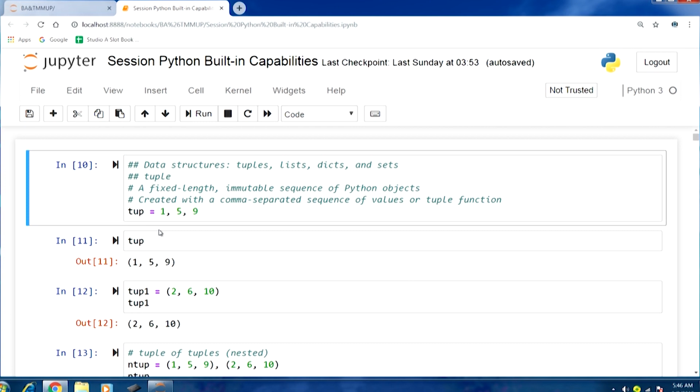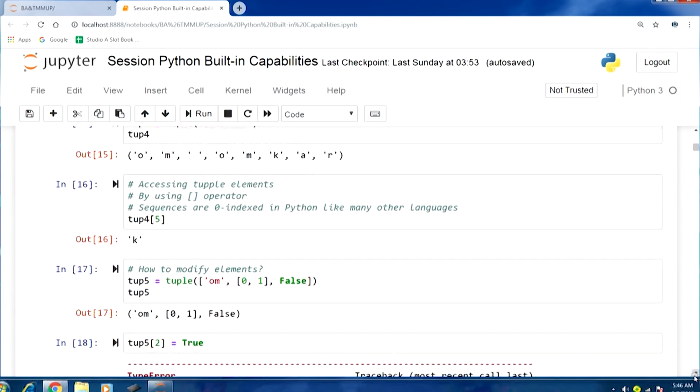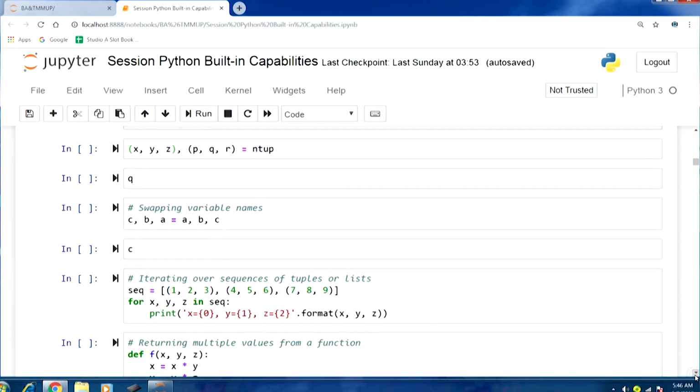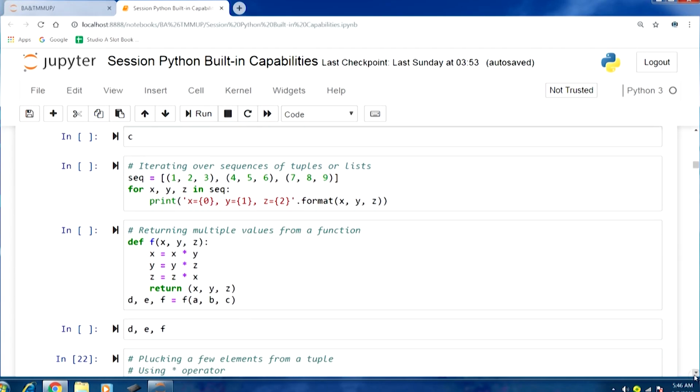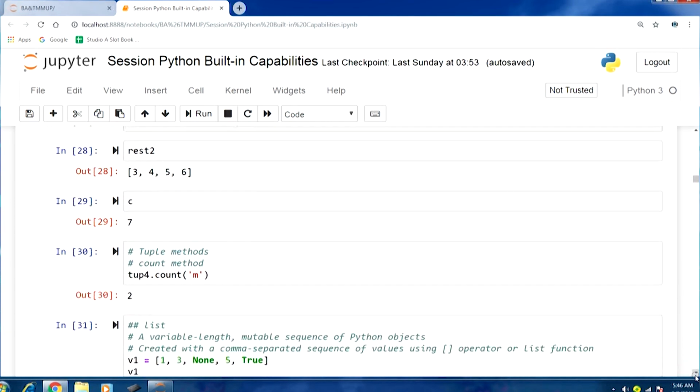So, we talked about tuples, and how they are created, how they can be worked with, how they can be manipulated, and methods and other things. All these things we have talked about in the previous lecture.